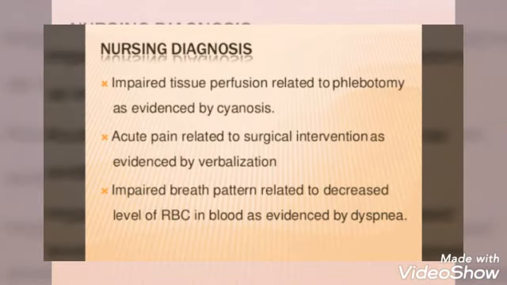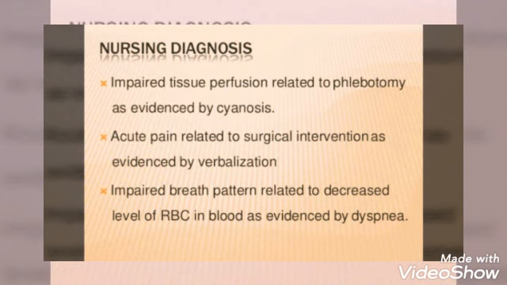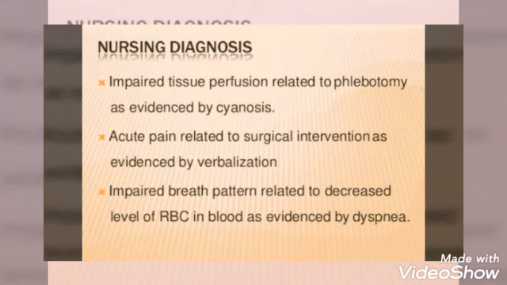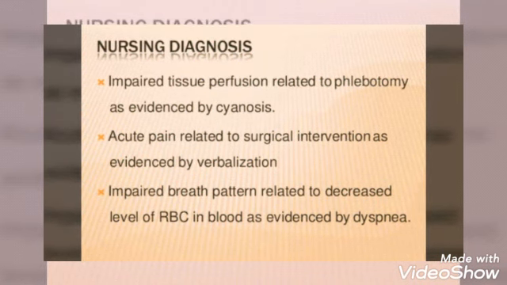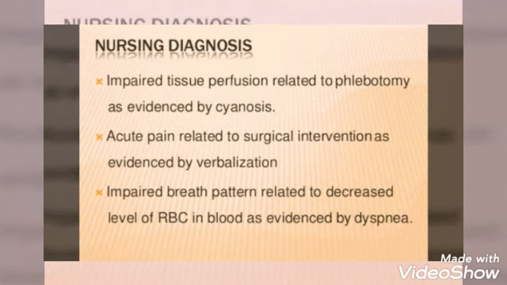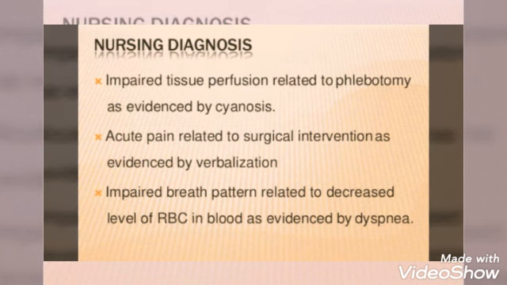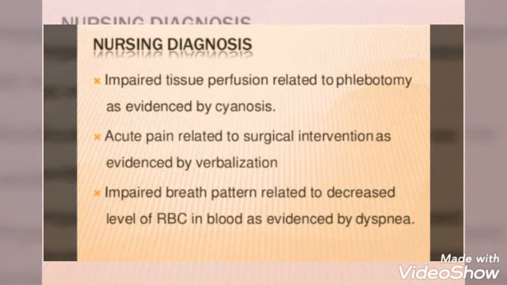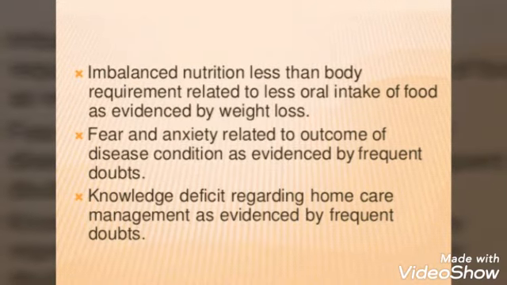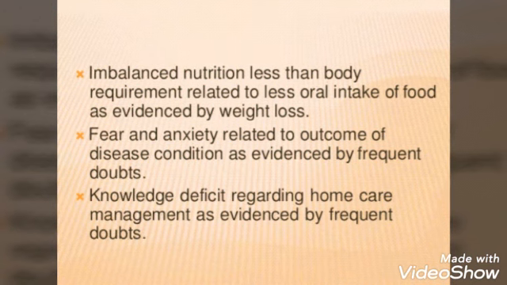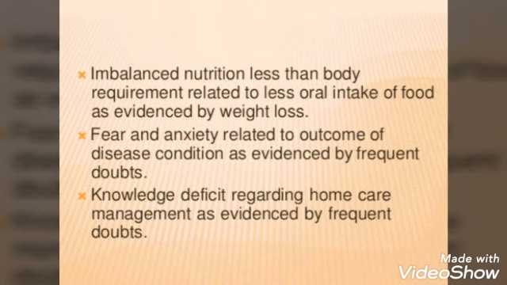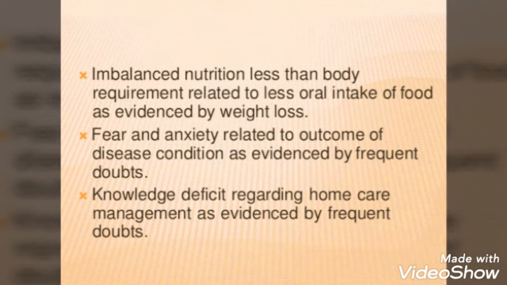In nursing diagnosis, the first nursing diagnosis will be planned according to the patient's condition: impaired tissue perfusion related to phlebotomy as evidenced by cyanosis; acute pain related to surgical intervention as evidenced by verbalization; impaired breathing pattern related to decreased level of RBC in blood as evidenced by dyspnea; imbalanced nutrition less than body requirement related to less oral intake of food as evidenced by weight loss; fear and anxiety related to outcome of disease condition as evidenced by frequent doubts; knowledge deficit regarding home care management as evidenced by frequent doubts.